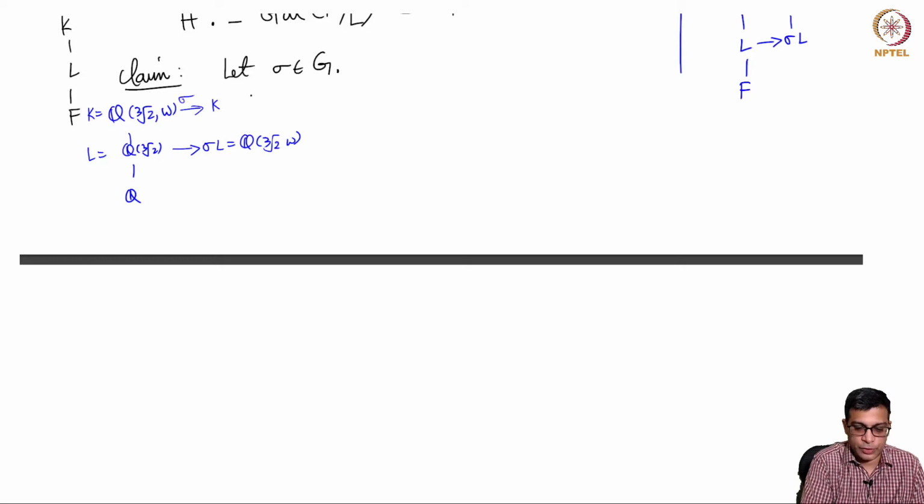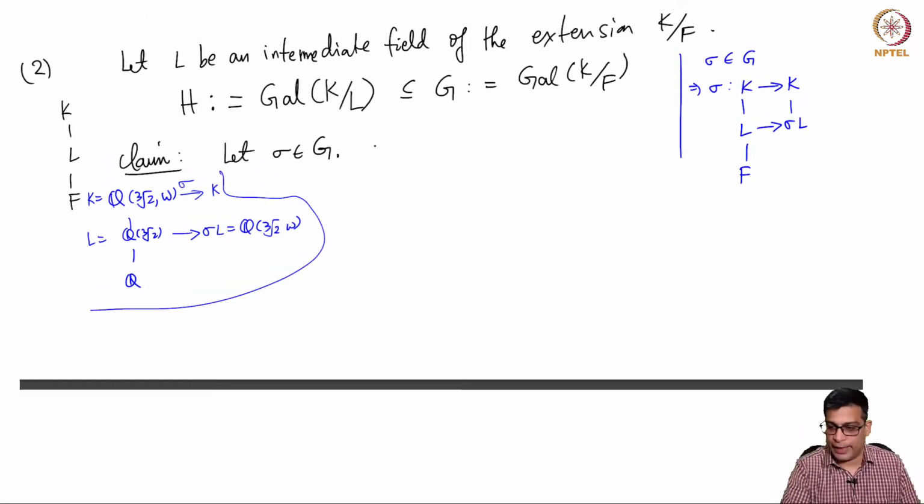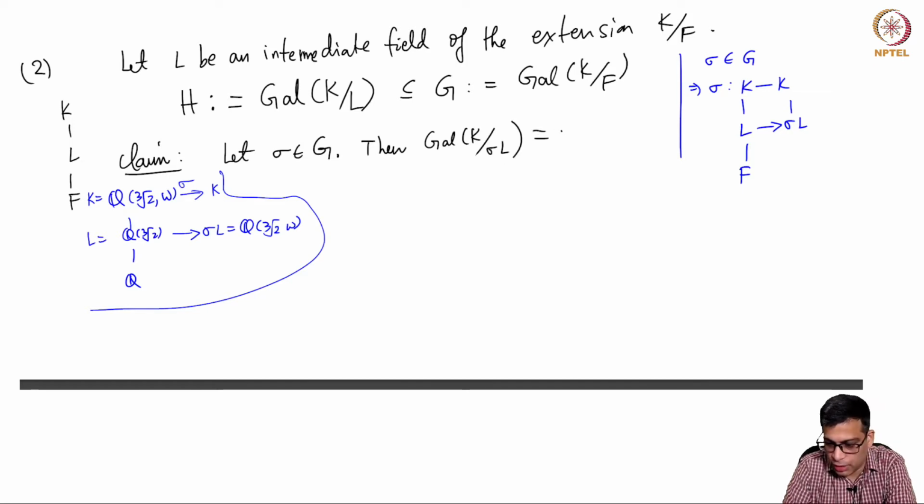So sigma L is some other field, another intermediate field. The statement that I want to say is that the Galois group of K over sigma L is sigma H sigma inverse. So this is the claim.